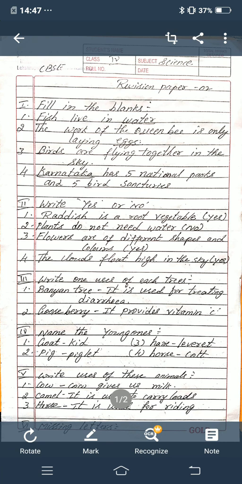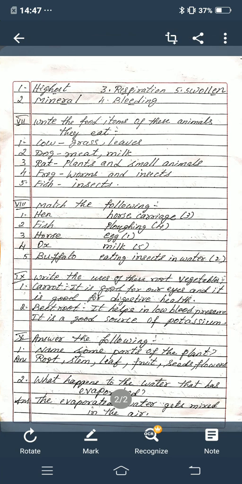Next main, missing letters. First one, highest. Second one, mineral. Third one, respiration. Fourth one, bleeding. Fifth one, swollen.